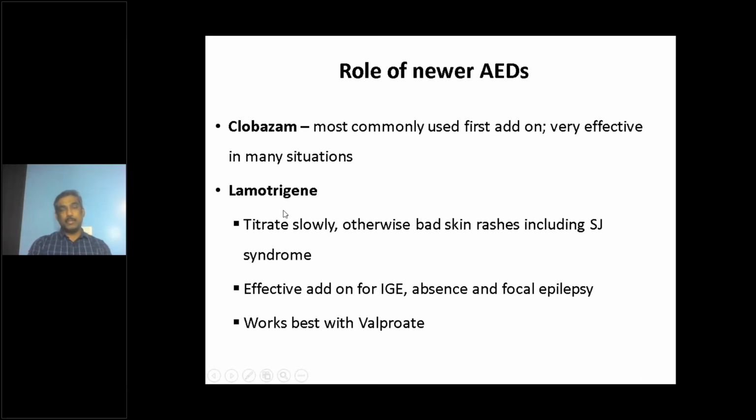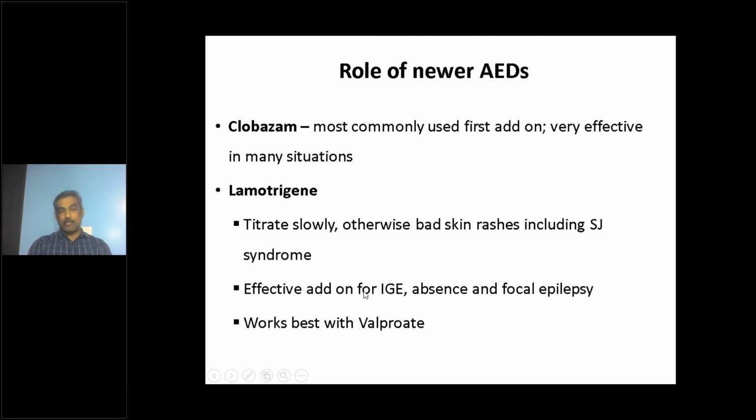But having used lamotrigine in hundreds of pediatric patients with refractory epilepsy, by deliberate slow titration, we use a very small dose initially, and every 2 weeks only we hike the dose. With that kind of a strategy, we have never come across Stevens-Johnson syndrome in the patients in our hospital that we have started on lamotrigine. So it can be a very effective medication, but we need to use it carefully.